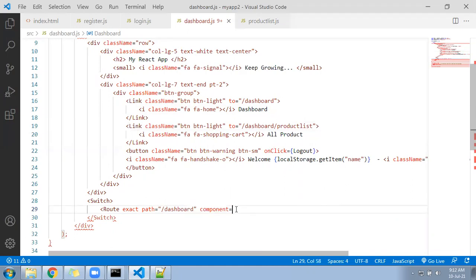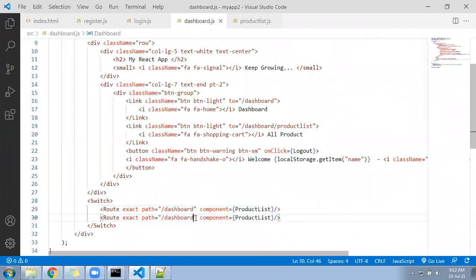So what we can do is add here the product list component, and add one more path, dashboard slash product list here, because in two paths we are calling the same component.